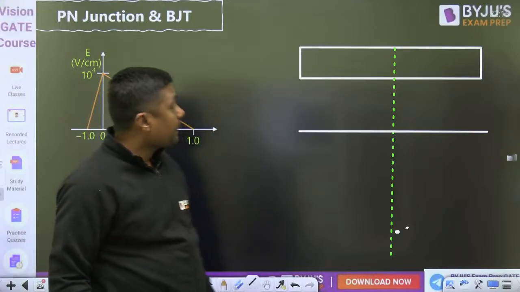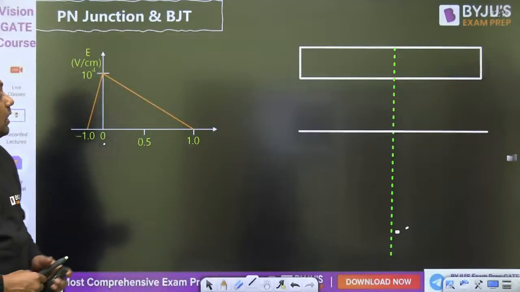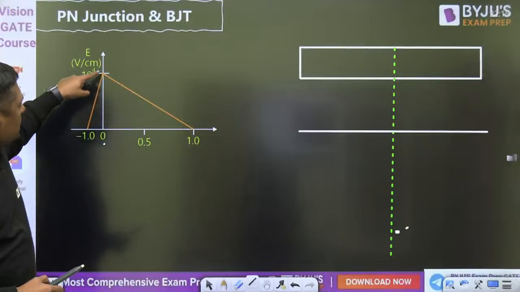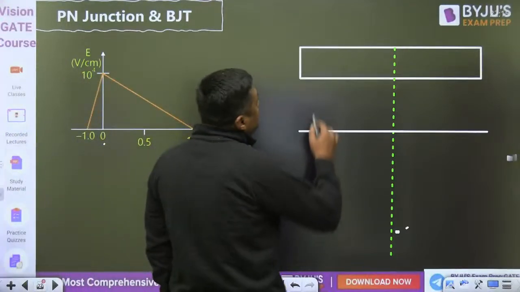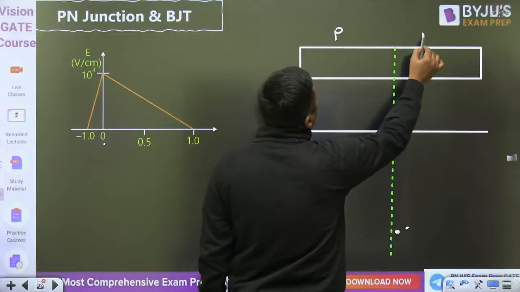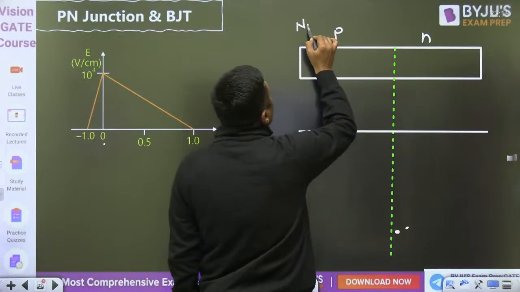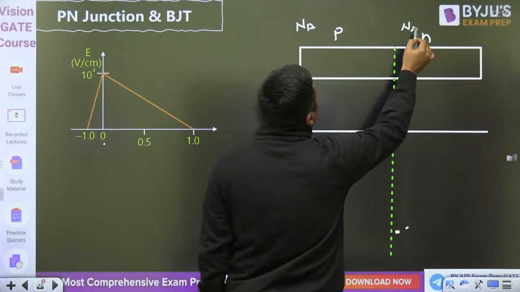Okay, then watch this. If this is the above and below, then always remember this. Normally for this PN junction, this is the Na, this is the Nd.